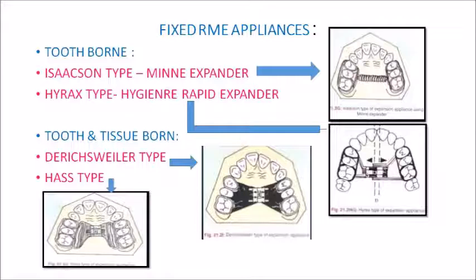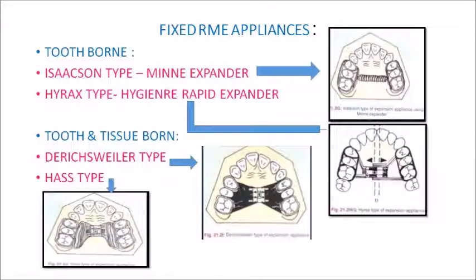Now, the fixed rapid maxillary expansion appliances can be of two types. One is tooth-borne, the second one is tooth and tissue-borne. So, tooth-borne appliances mainly derive their anchorage from the dental components, whereas tooth and tissue-borne appliances will have anchorage from dentition as well as your palatal region. Now, in the tooth-borne appliances, the first one is your Isaacson type Minne expander.